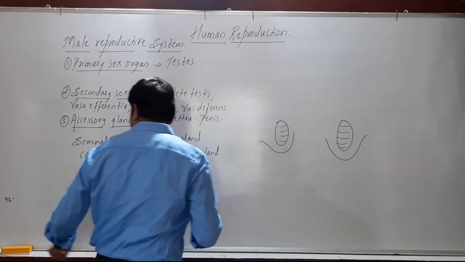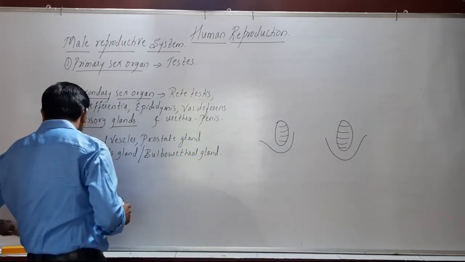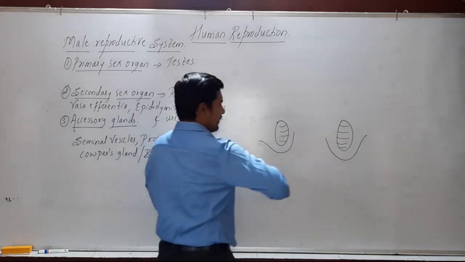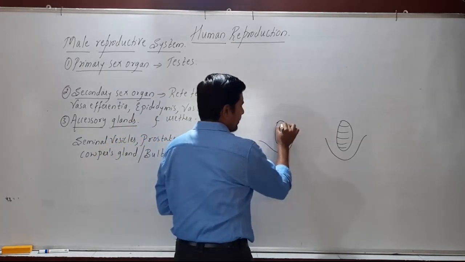Then inside these testes, we have certain tubules.